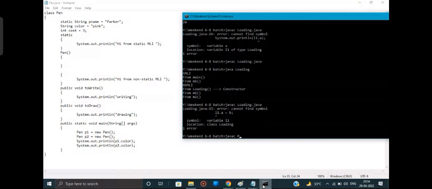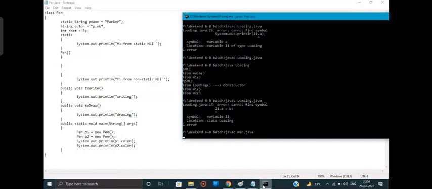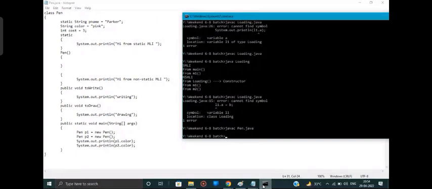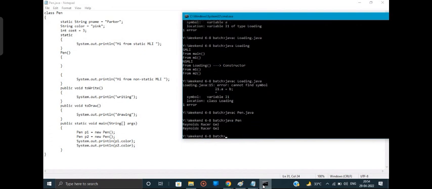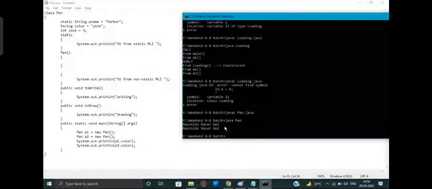javac Pen.java. Now I have compiled it, I'll execute it and see what is happening. So for color I'm getting